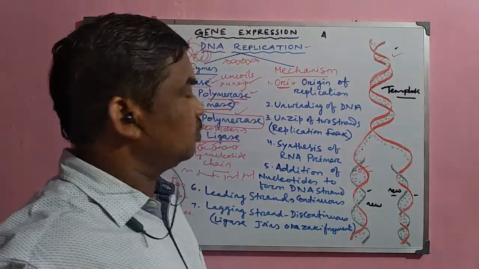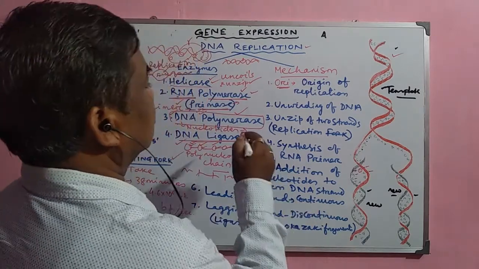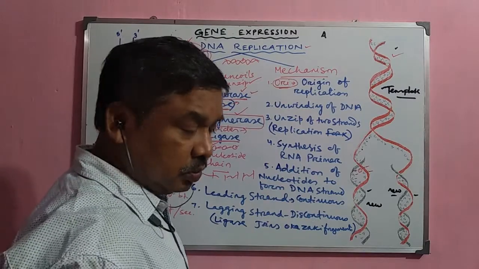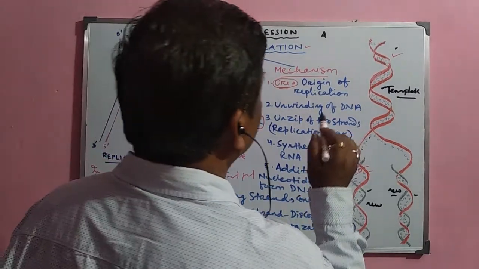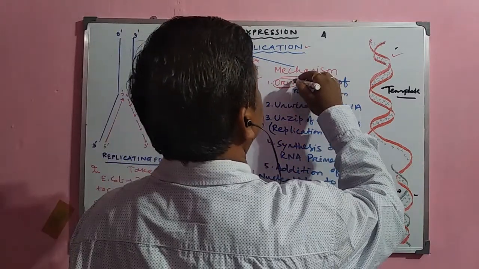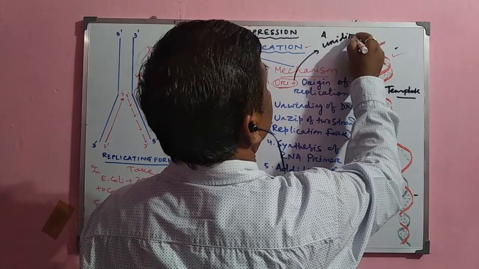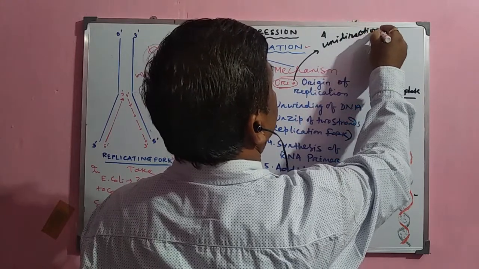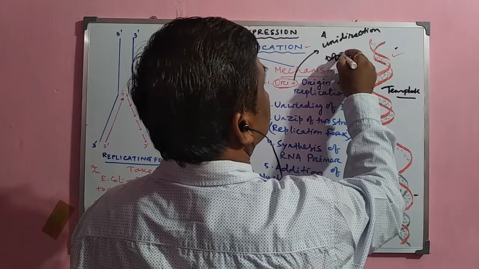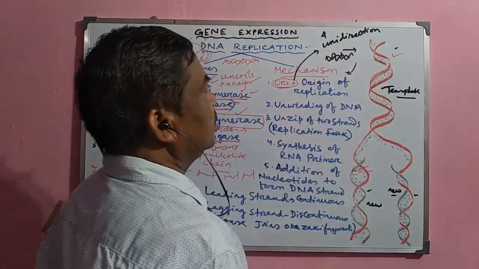Now, how this process initiates, we shall study in detail. The first one is the origin. What do you mean by origin? Origin means the start of the replication process. Sometimes this origin is unidirectional. Unidirectional means that suppose this is the DNA strand, and replication starts here and continues in only one direction. Then it is called unidirectional.